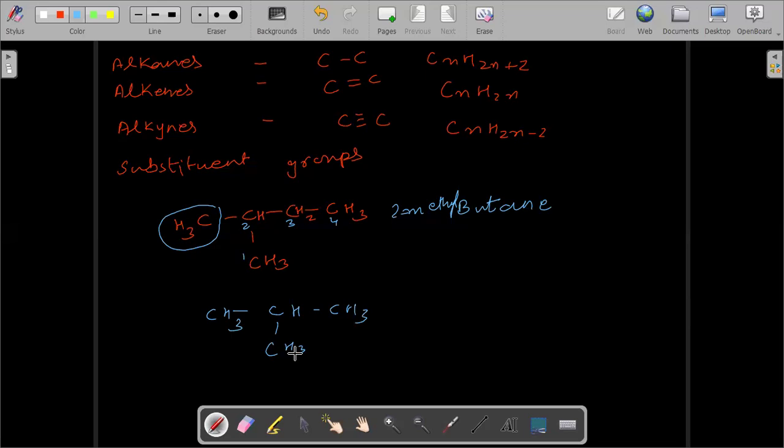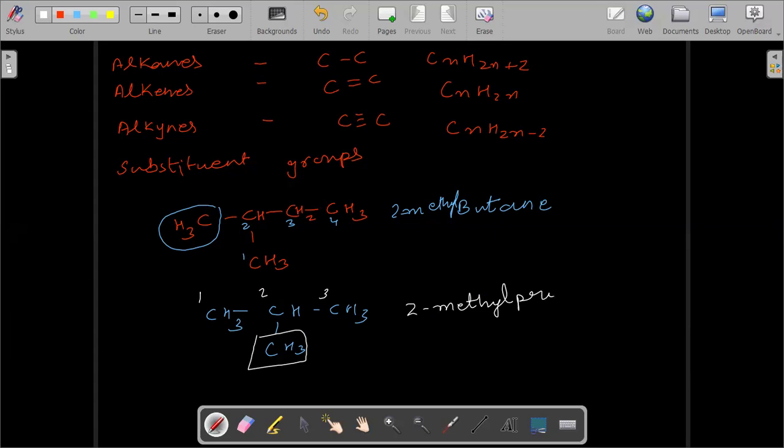Methyl propane, yes. And this methyl group is located at which position? 2, so it is in the middle. You count 1, 2, 3. Are we supposed to write 2-methyl propane, or is it okay without the number?